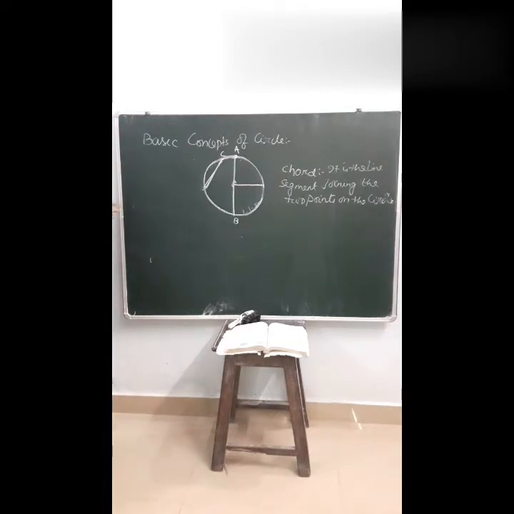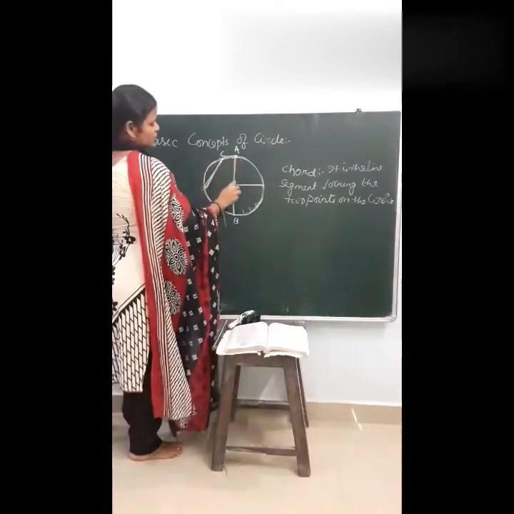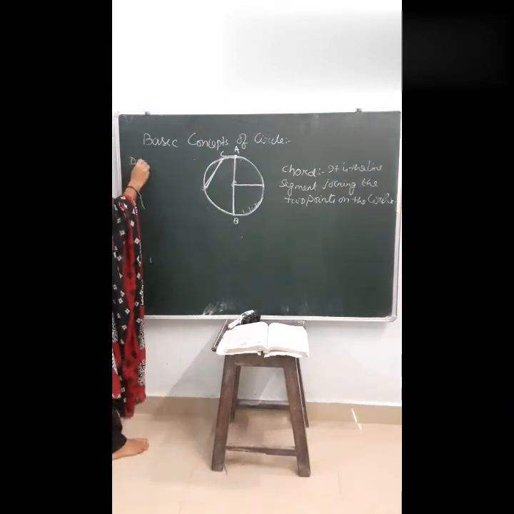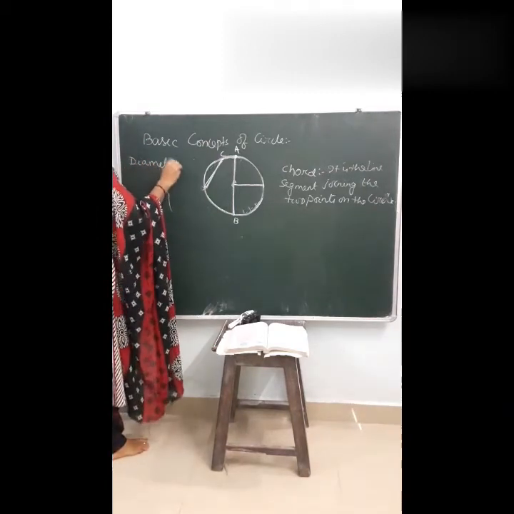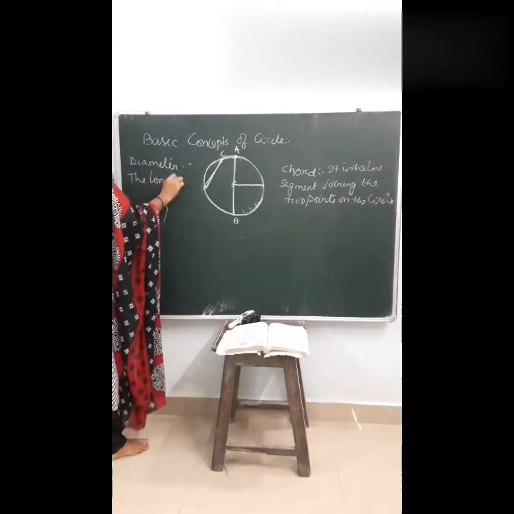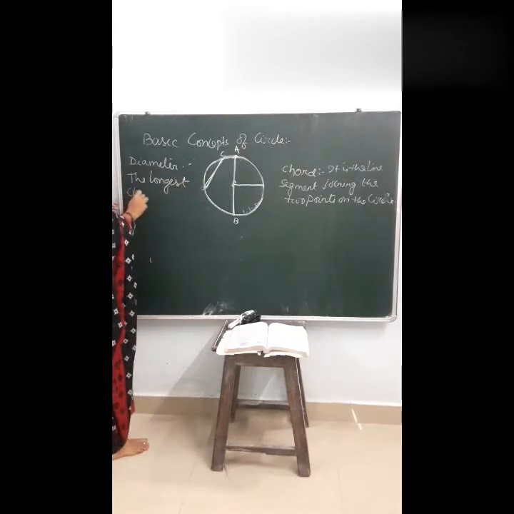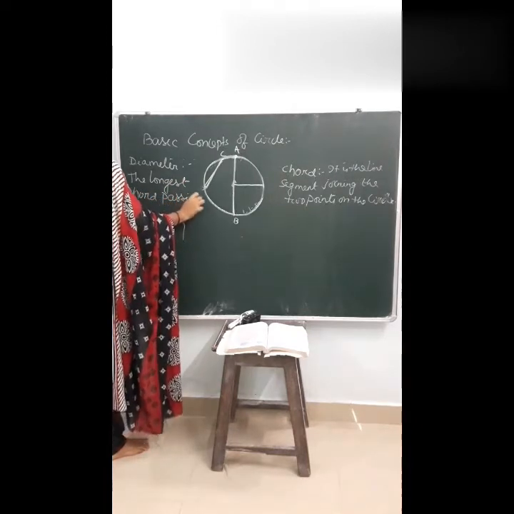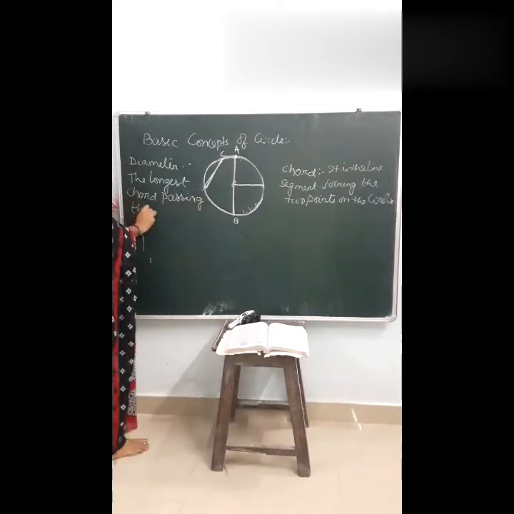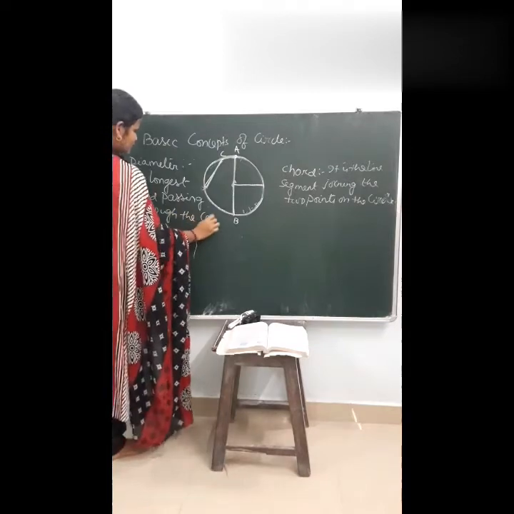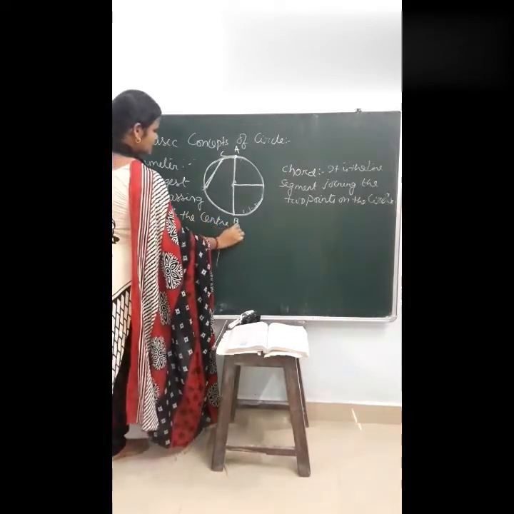This is the longest chord, passing through the center of the circle, and that is known as the diameter.